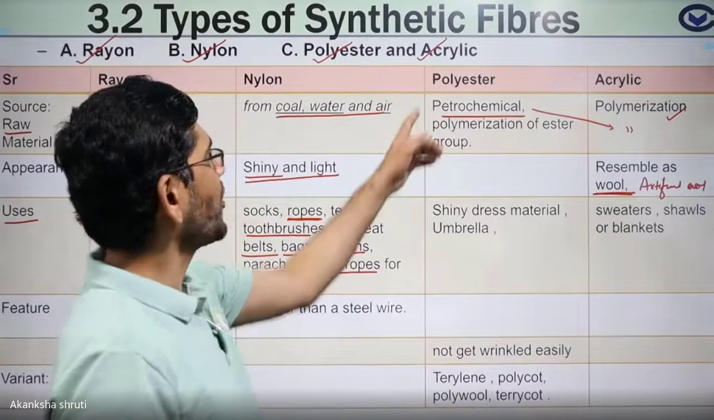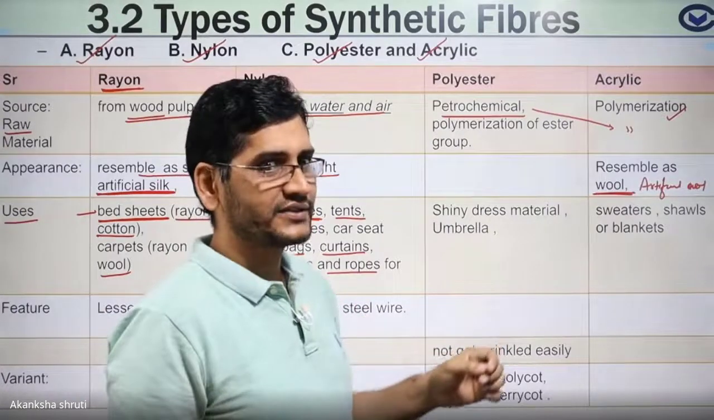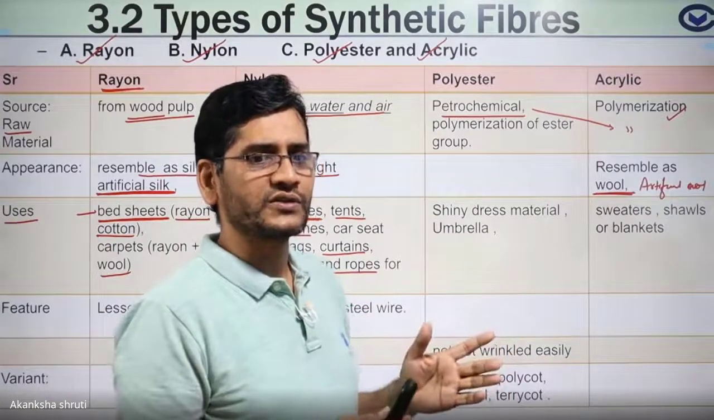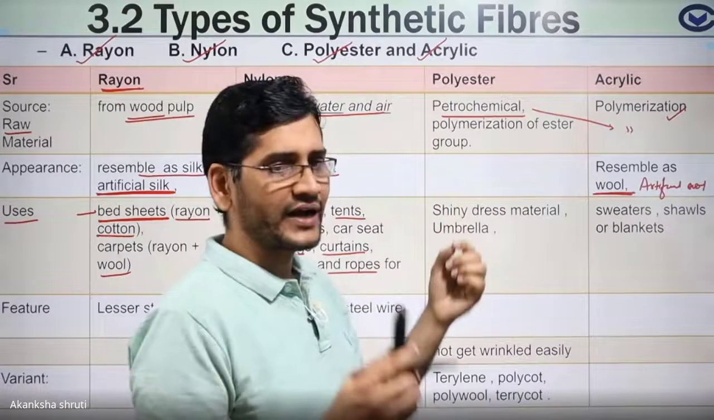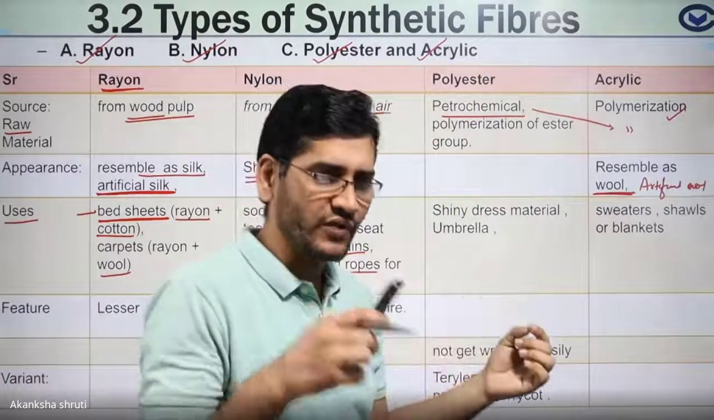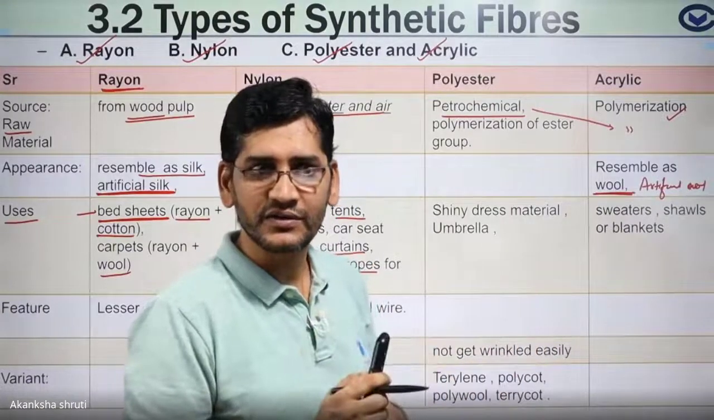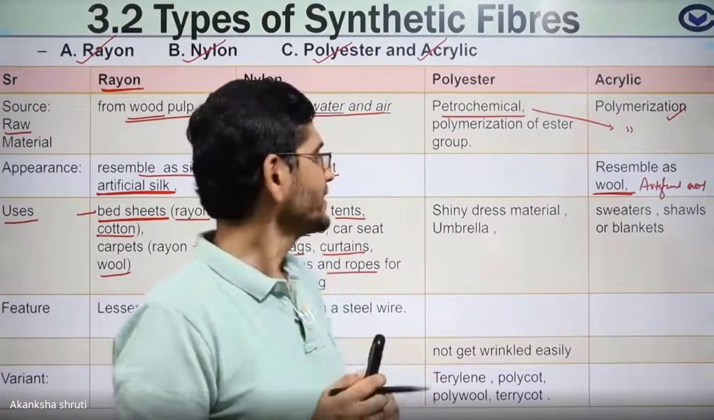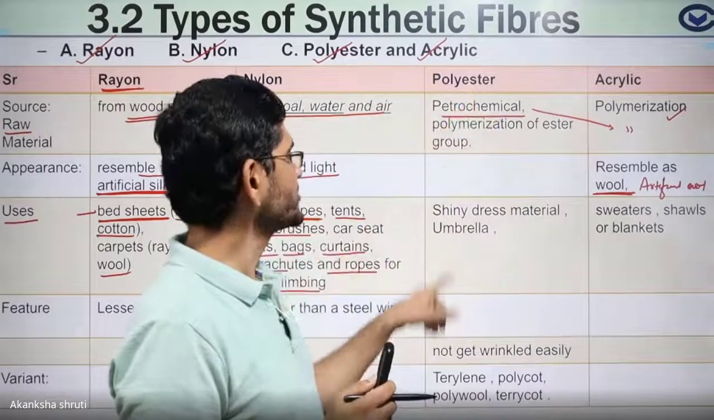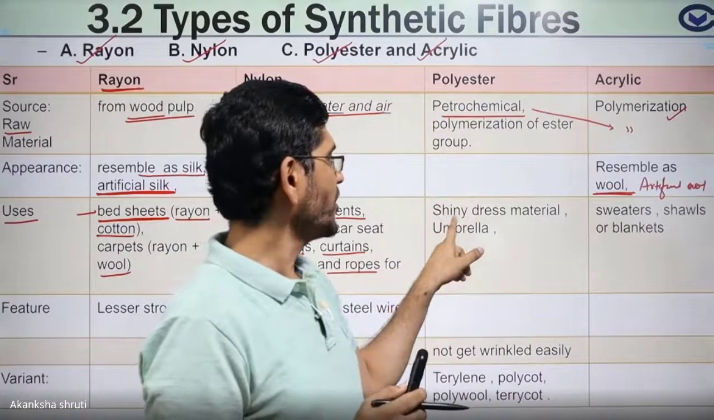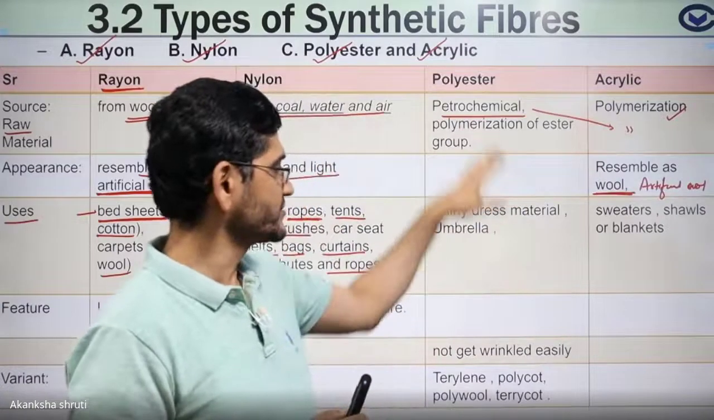Students, this polyester is used for making dresses. Another thing, the umbrella cloth. Polyester clothes are highly denser. They do not allow the water to pass from one side to another. They are that much denser, that they can be woven so densely. Therefore, umbrella cloth is made of polyester. They are used for shiny dress material. Various other uses we will also see.